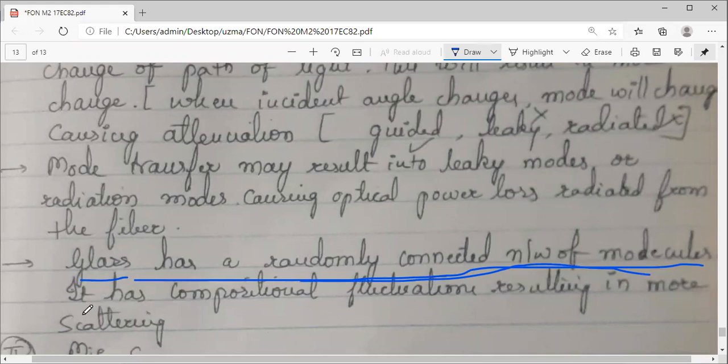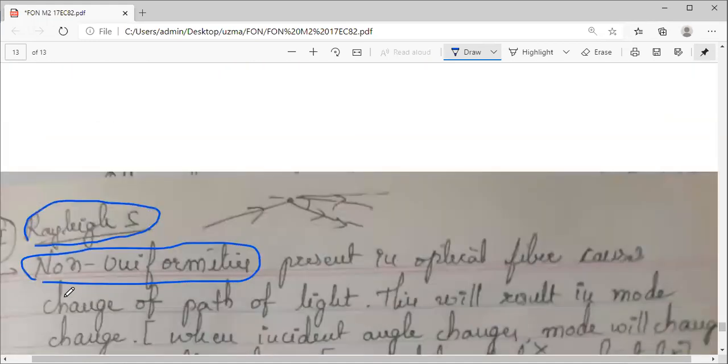So there will be compositional fluctuations, because when one glass is prepared and after some time one more glass is prepared, you can't say that both glasses, prepared at different time intervals, have the same structure. There will be some compositional fluctuations inside during the fabrication process, and this will result in more scattering, remember. Non-uniformities means this haphazard structure, and it is present in the optical fiber.